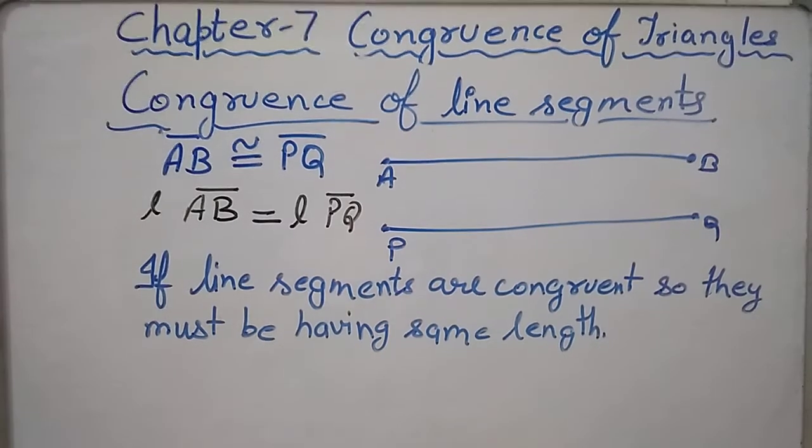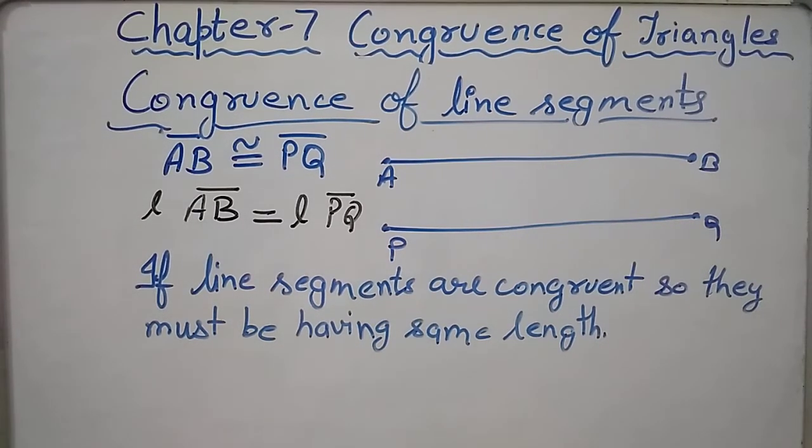So this property of congruency can run vice versa: if the lengths of line segments are equal, they can be said to be congruent. And if it is given that line segments are congruent, then you can say that their lengths are equal. So this is congruence of line segments.